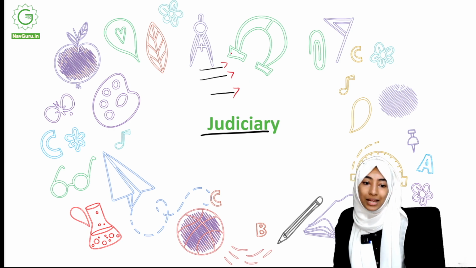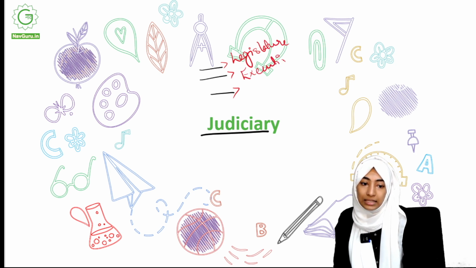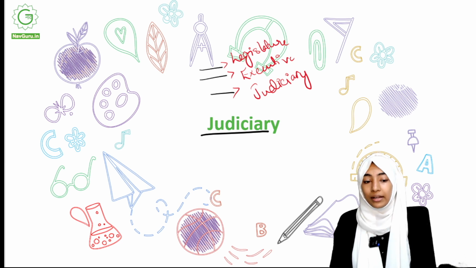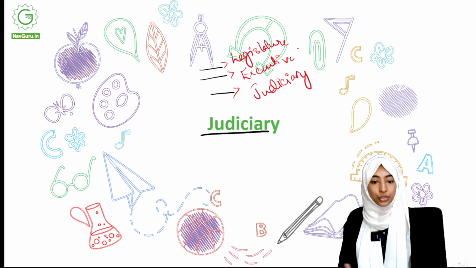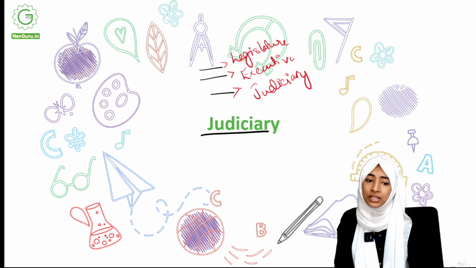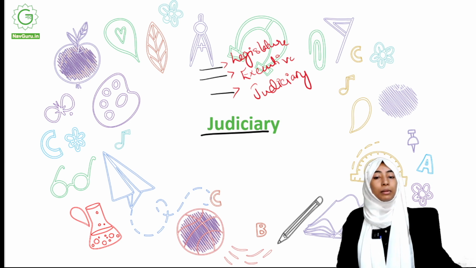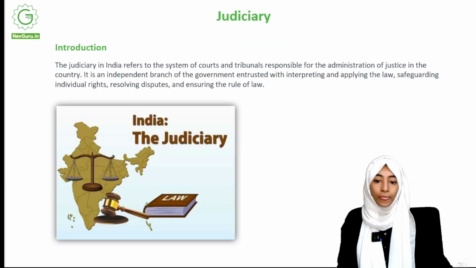Right. So the answer is, like we have said many times before, legislature, executive, and the third is judiciary. Judiciary is what we'll be learning today, okay? So power is divided between legislature, executive, and judiciary. We are already done with legislature and executive. Now we'll be moving on to judiciary, okay?